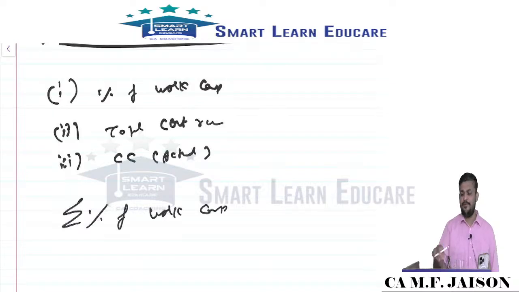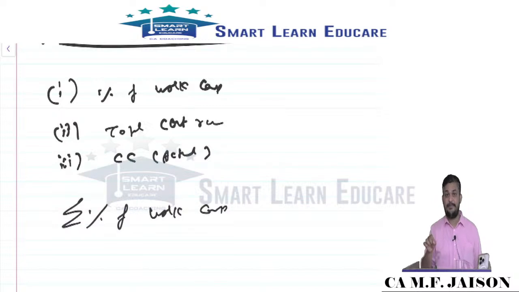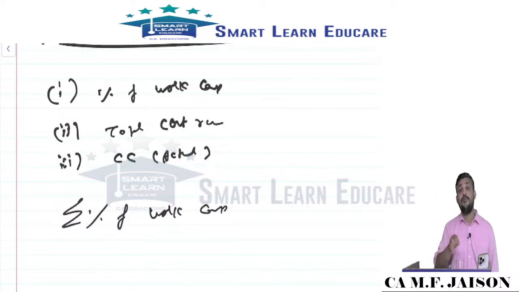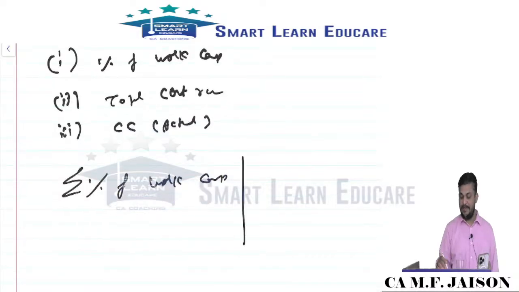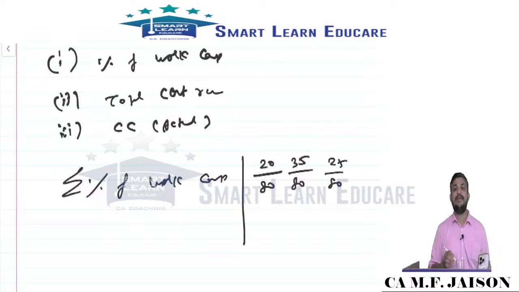We will never compute the percentage for each year separately. We always find out the cumulative percentage of work completion. Why is it so? Because it is an expenditure based percentage completion method. In the first year I incurred 20 lakhs, total cost 80 lakhs. Next year I incurred another 30 or 35 lakhs, total 80. Next year I incurred 25 out of 80, then it can be easily computed.